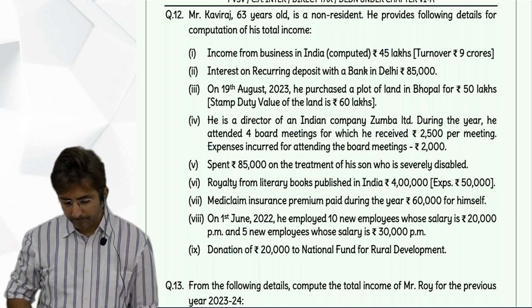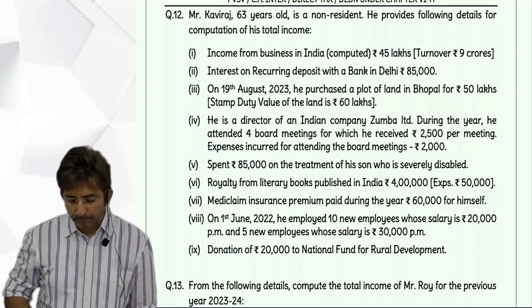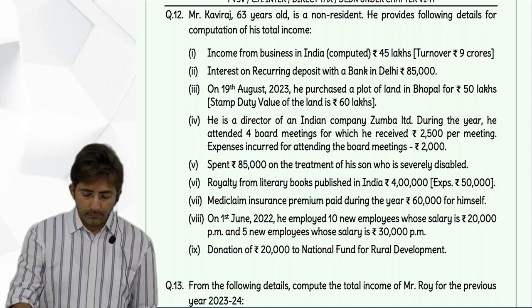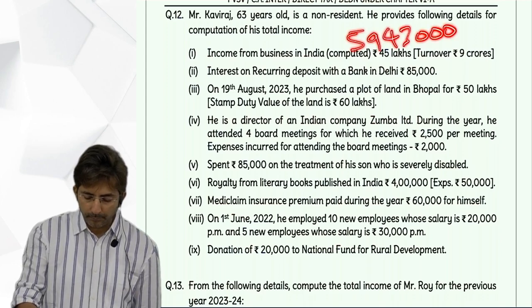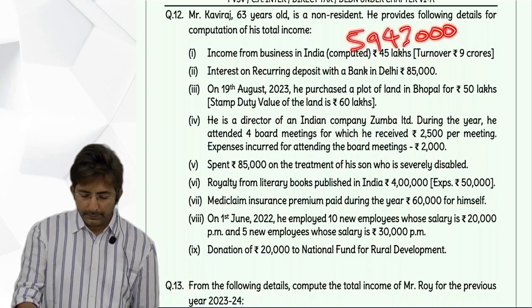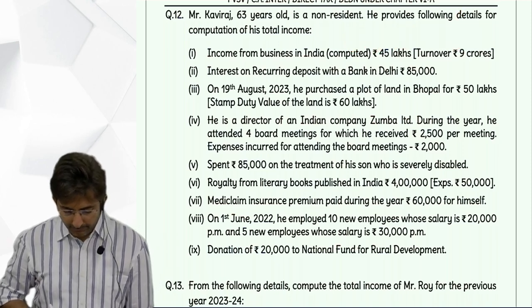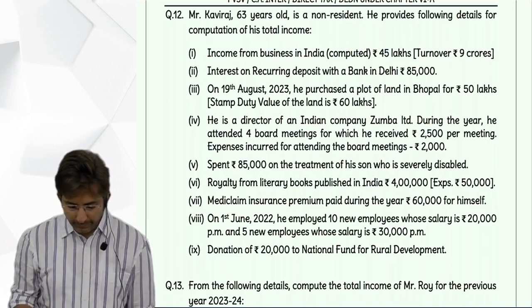Then gross total income, 59 lakhs 43,000 is the gross total income. Okay, then less deduction under Chapter 6A. In that we have 80D 25,000.